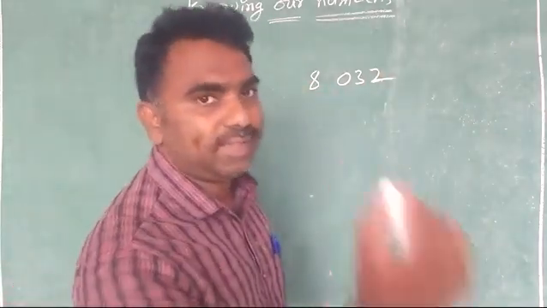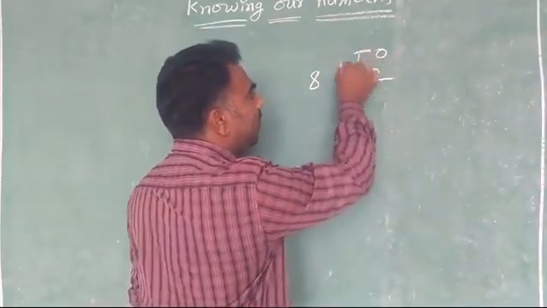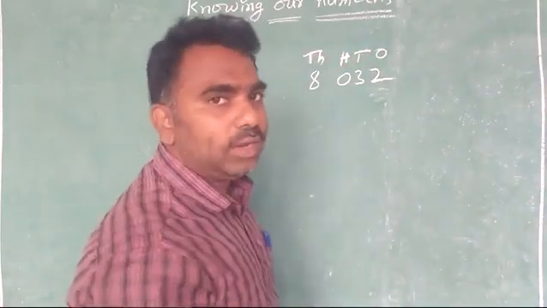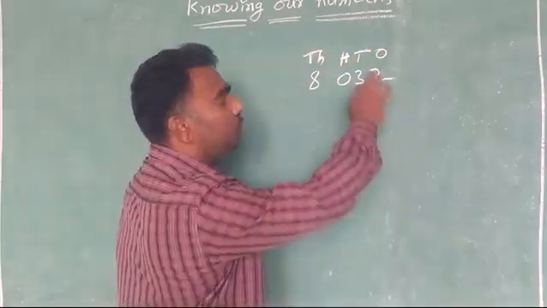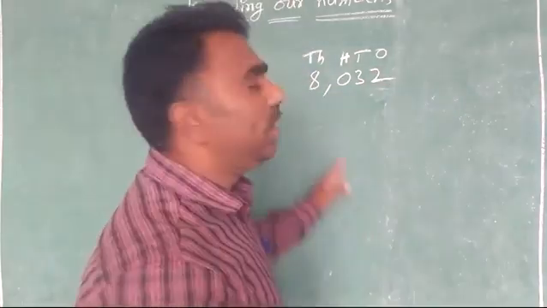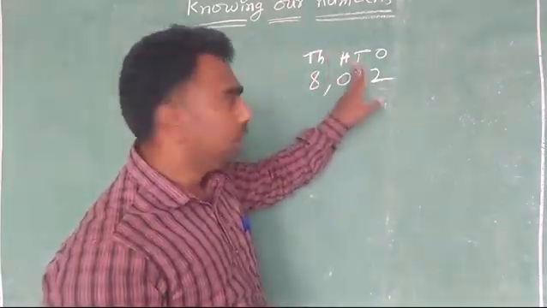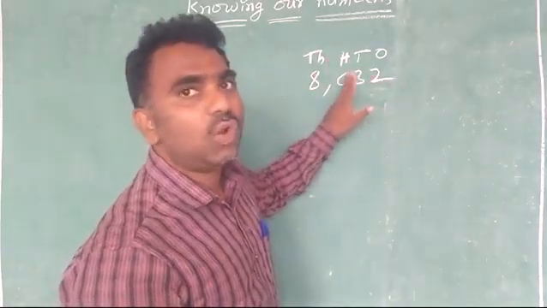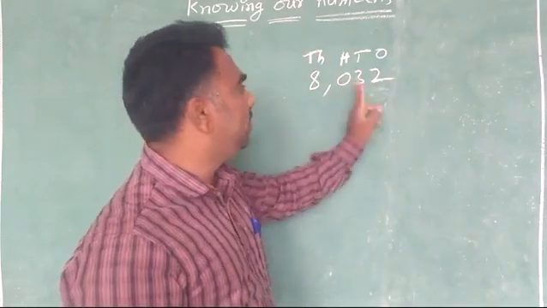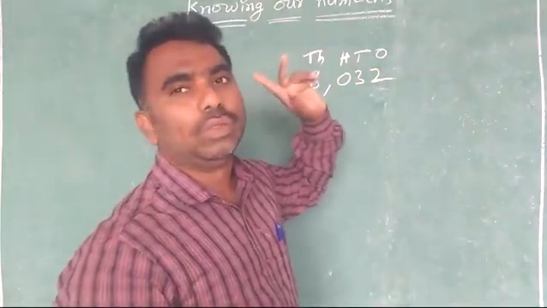We will read the places: this is ones place, tens place, hundreds place, thousands place, and we know that for reading convenience, we keep the comma before the hundreds. Now we will read easily. This is 8032, because there are no hundreds here. That's why we are not going to say anything about the hundreds. Only it is 32. 8032.